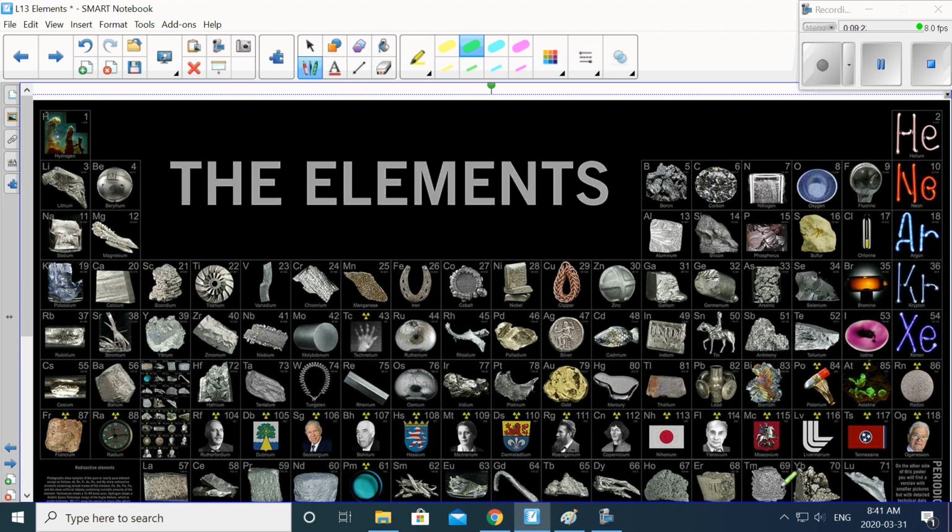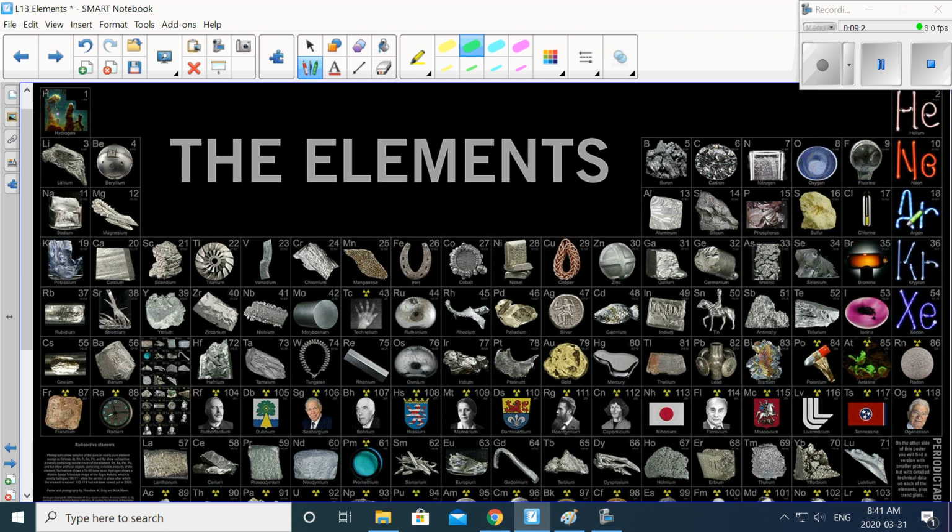So they're silver, shiny metals. Over here are some non-metals. There are very few gases, right over here and here. And there are only two liquids: mercury right over here and then bromine right over here. Those are both liquids at room temperature. Everything else is a solid.